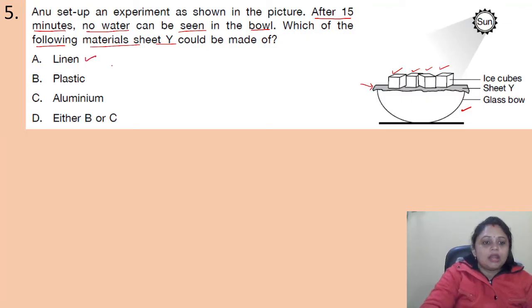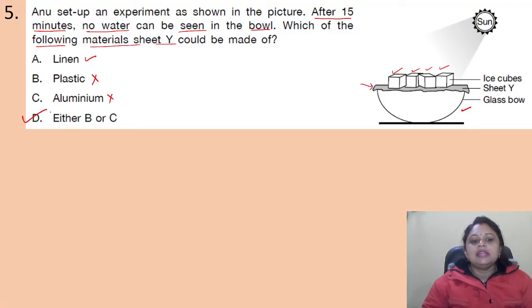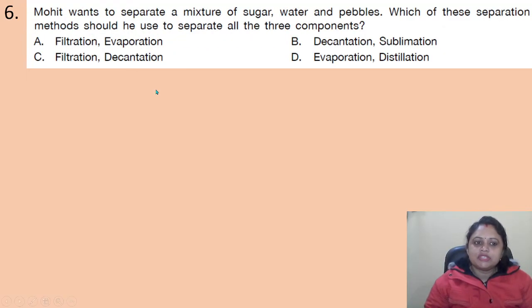Linen will allow the water to pass through. Plastic will not allow. Aluminum will not allow. Okay, so here the correct answer is option D, that is either B or C. So if sheet Y is made up of either plastic or aluminum, then whenever the ice melts, the water will not go into the bowl. Got it?